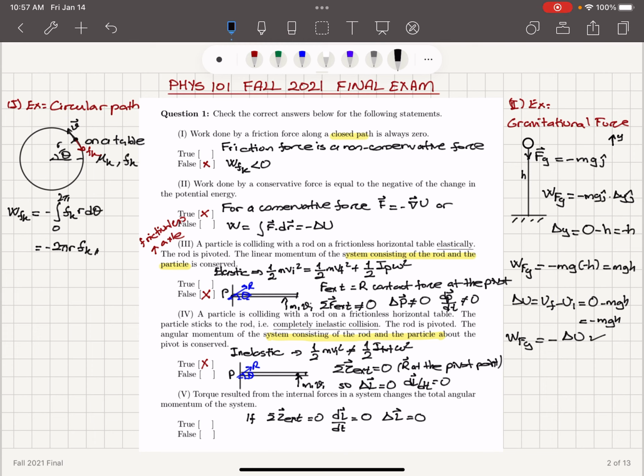So if you have internal forces in the system that have a torque effect, these will basically cancel out in pairs and there won't be any change in the total angular momentum. So this is not going to change the total angular momentum of the system. Therefore, this statement is false.